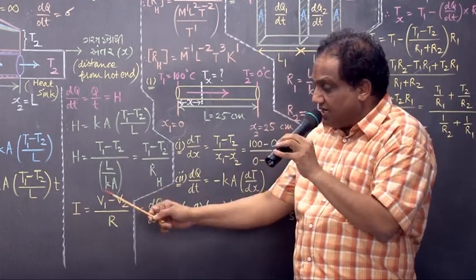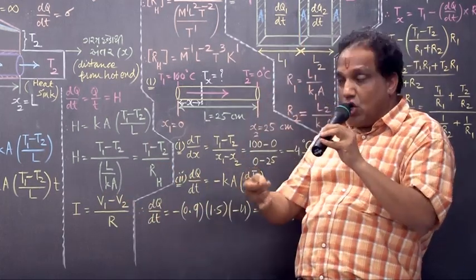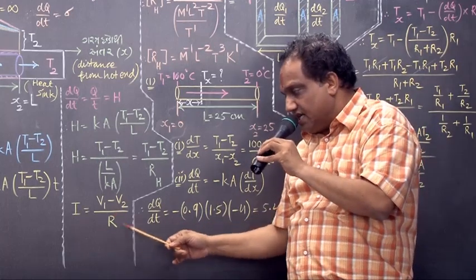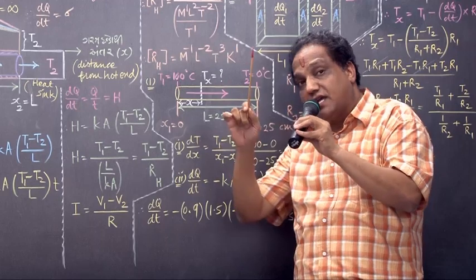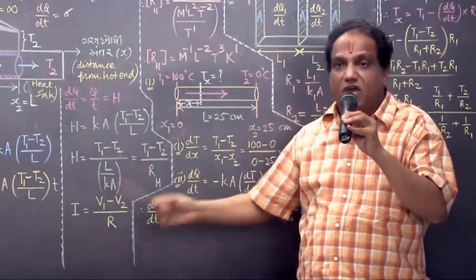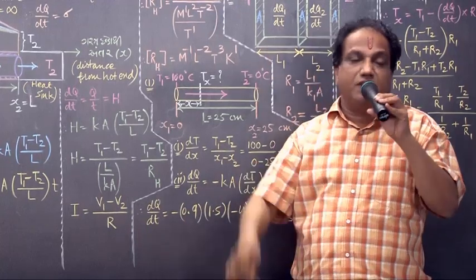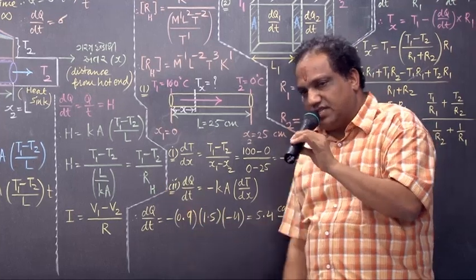The way here it is electric potential difference, here it is temperature difference. So when here it is electrical resistance, then this term also must be compared with resistance. But because you are talking about heat conduction, we have given the name heat resistance. So now this term is nothing but heat resistance.